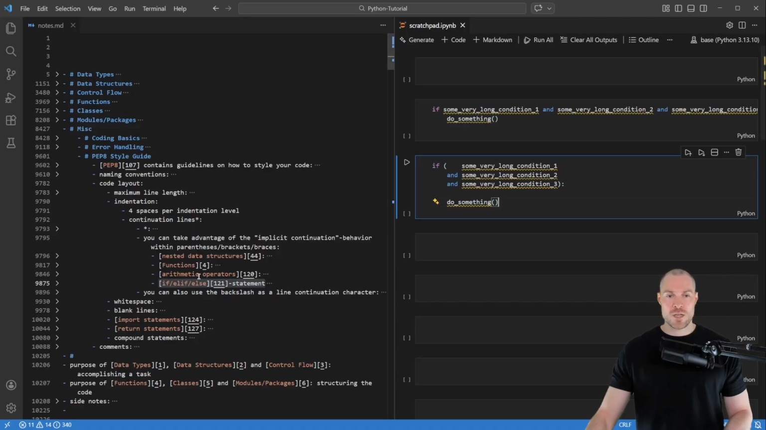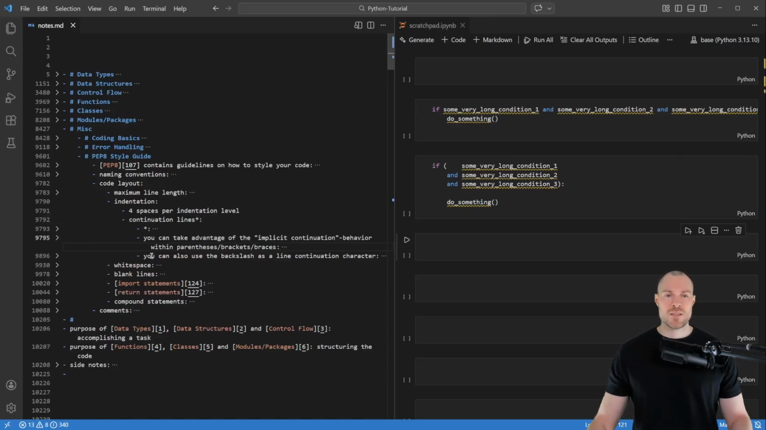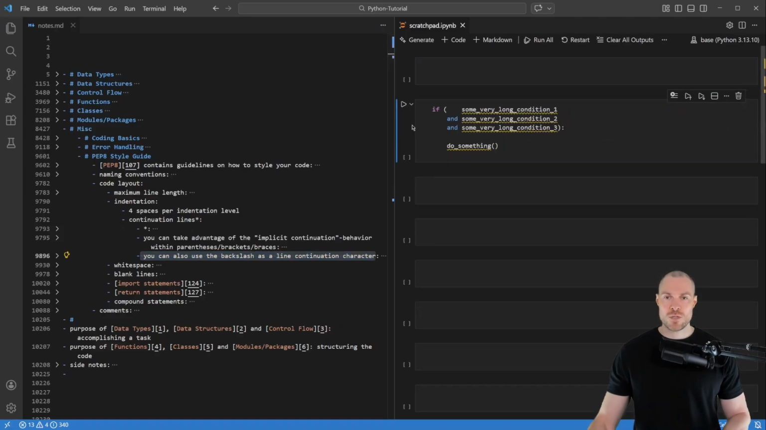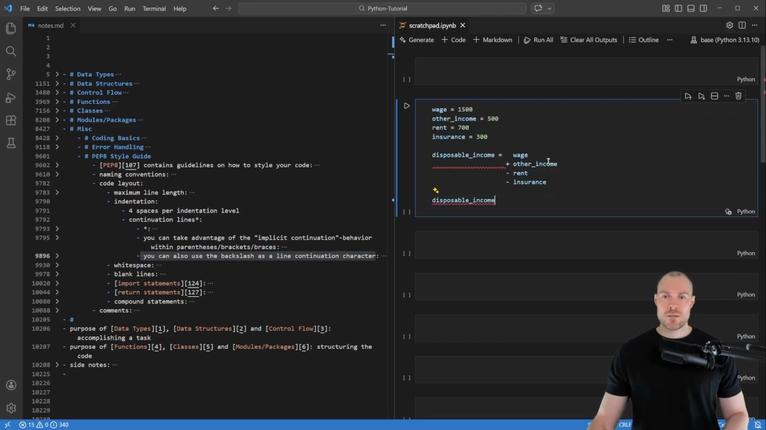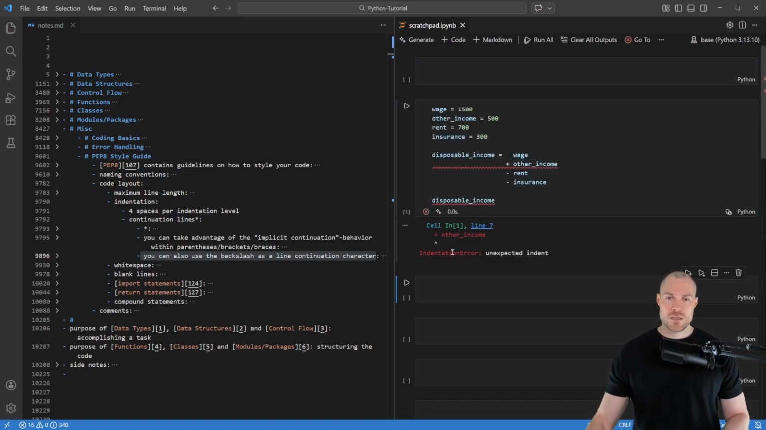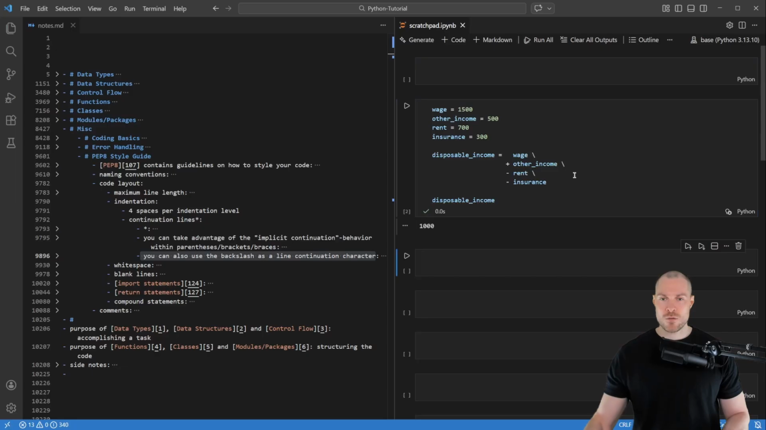So this way then, you have a clear distinction between the if statement and then also the code within the if statement. Okay, so those are then the examples that I want to cover with respect to the implicit continuation behavior within parentheses, brackets, and braces. Then the next note states that you can also use the backslash as a line continuation character. So to demonstrate that, let's again use here this calculation that we had before. And now if I run it like this, then we get here an indentation error. However, if I put in here a backslash at the end of these lines, then we don't get here an error.